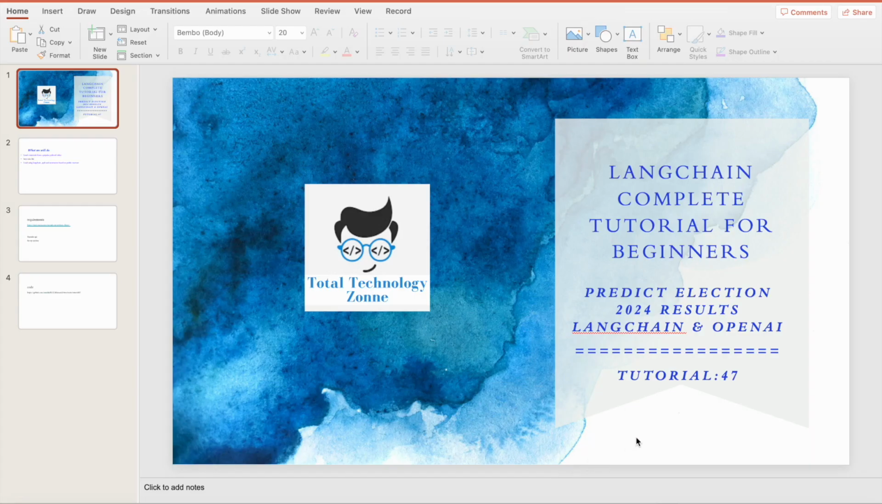This is tutorial 47 and today I'm going to do a very interesting use case. From the name itself it's clear that I'll try to predict the election 2024 results using Langchain and OpenAI. It's the general election which is going to be held in India for selecting our next prime minister, and I'll try to predict the public opinion based on their comments which are available on some public platform, right?